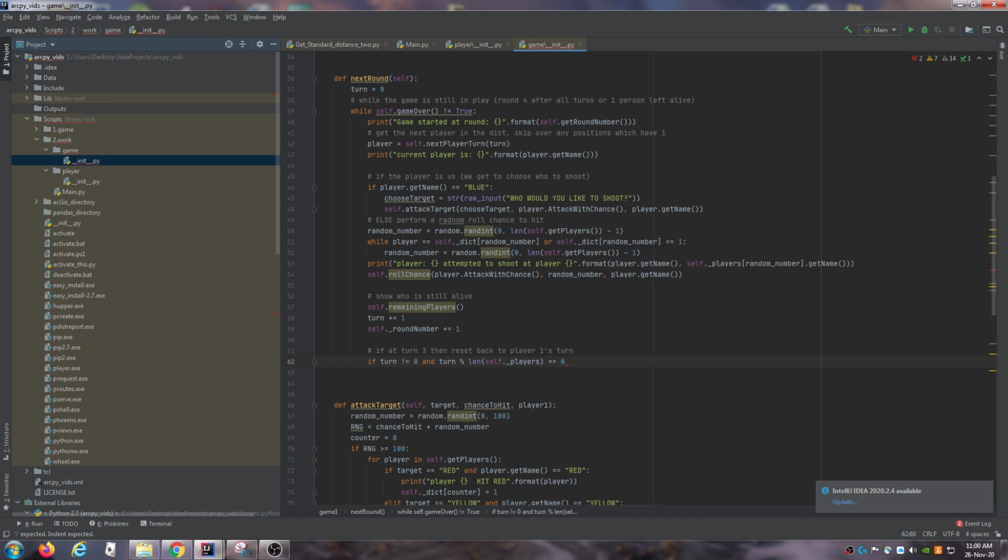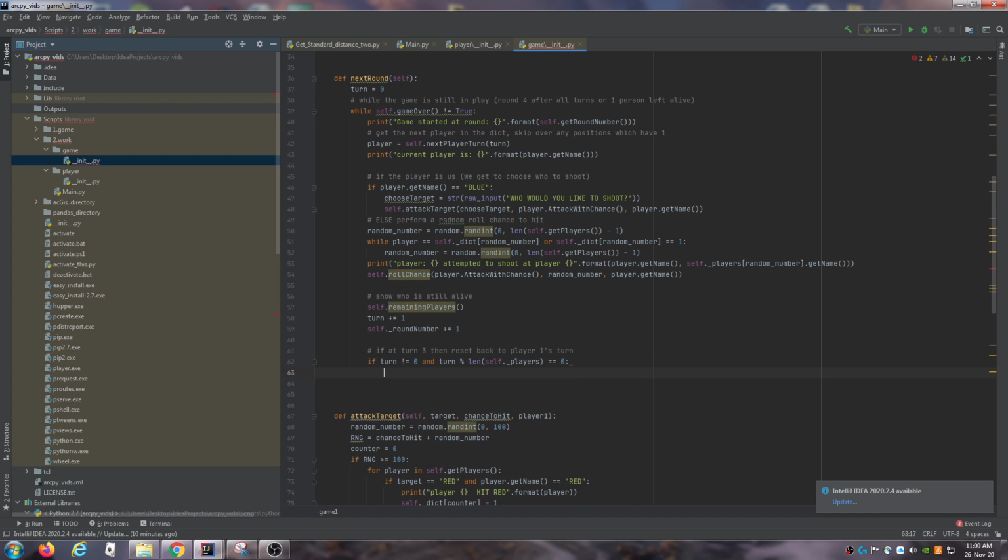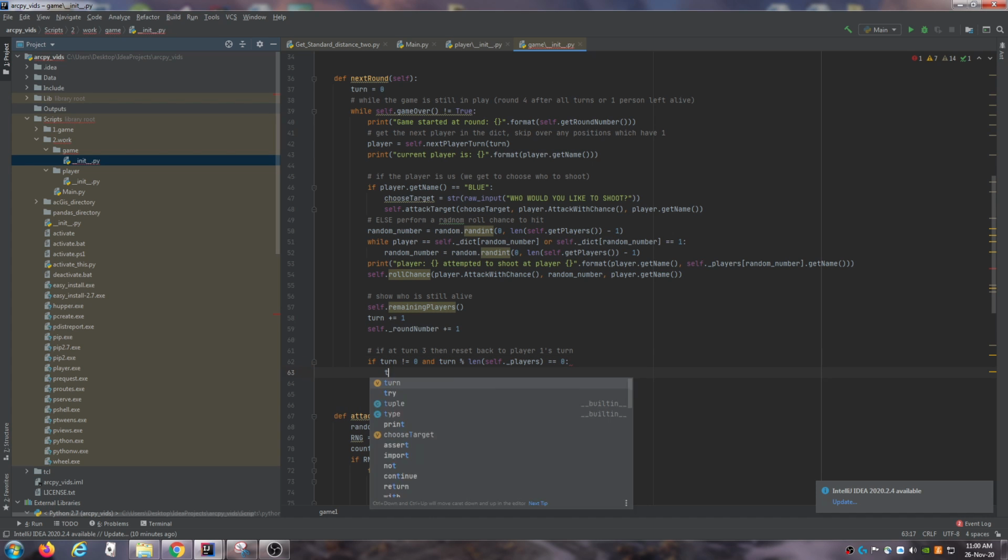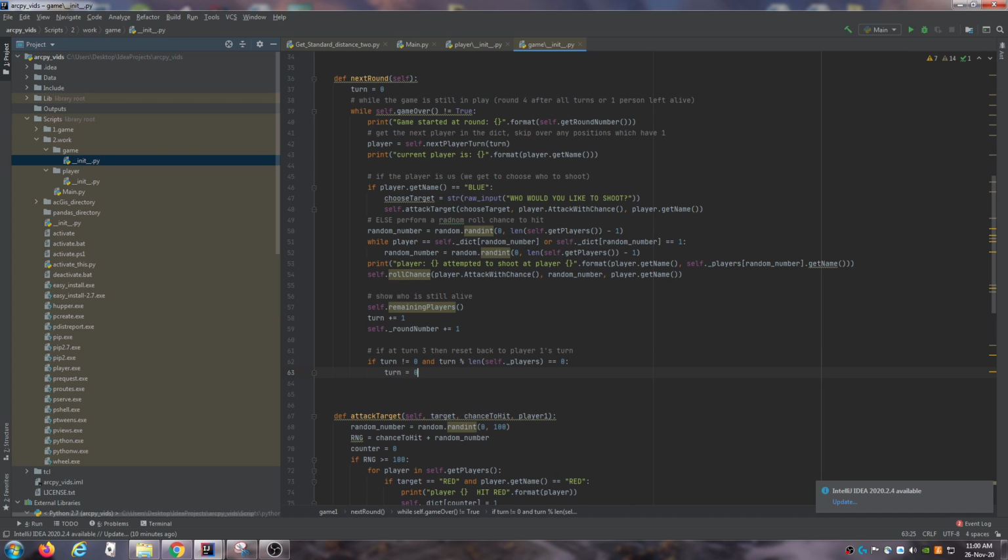So if we get to turn 3, then we need to reset. So we say turn is equal to 0, so it goes back to player 1. So now player is equal to set next player. Now turn is 0, so it'll get the first person in the dictionary. Great, so I think that method is all done now.